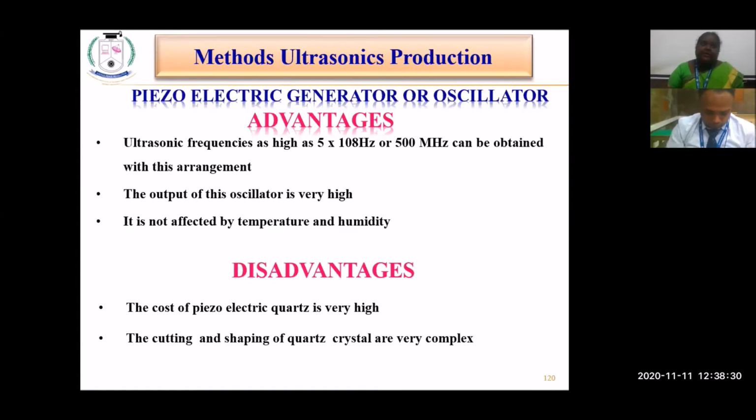So it has some kind of applications like diamond cutting, drafting, grafting. All those applications use the ultrasonic sound waves produced by these methods. So this is the third method of ultrasonic sound wave production. The first one is the mechanical method using the Galton's whistle, the second is the magnetostriction method of generation of ultrasonic sound waves, and the third is the piezoelectric method of ultrasonic sound wave production.